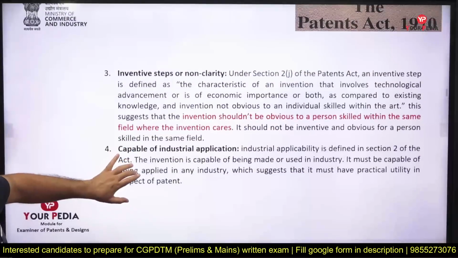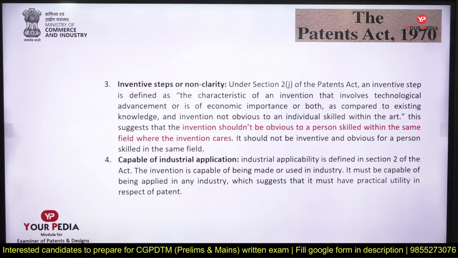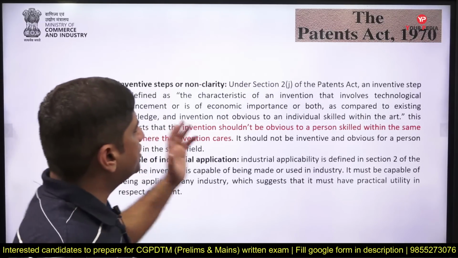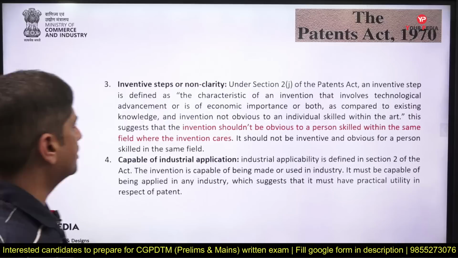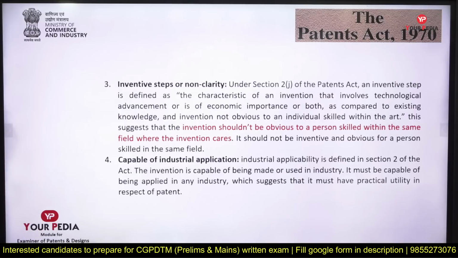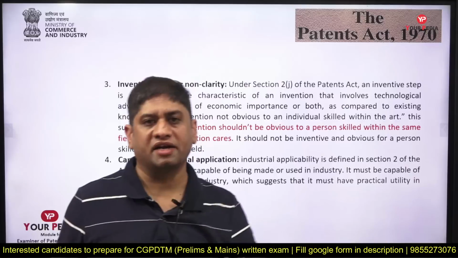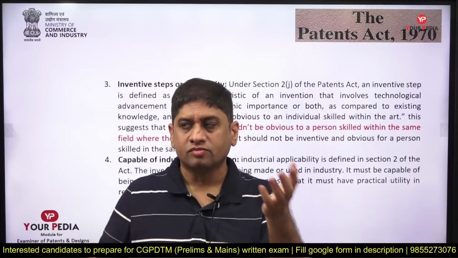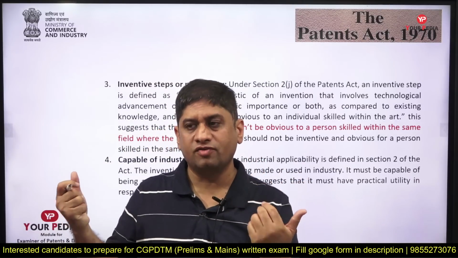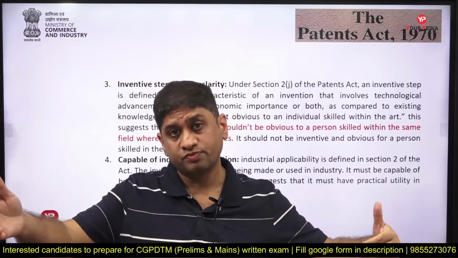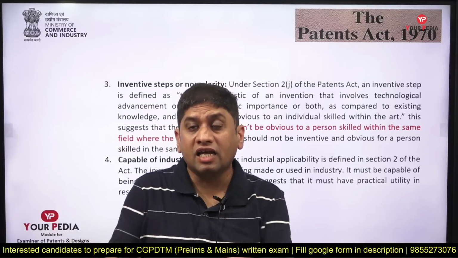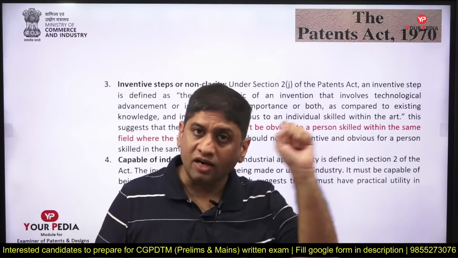That is another reason. And non-clarity: if it is not very clearly mentioned, if the things are not very clearly defined, then also a patent cannot be given. So the characteristic of an invention that involves technological advancement and economic importance compared to already existing knowledge only can be patented. So what is the criteria of patenting? You come out with something in which there is a technological breakthrough which was not done earlier, which can eventually give you economic benefit. That only can be patented.